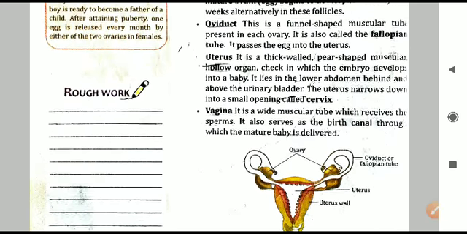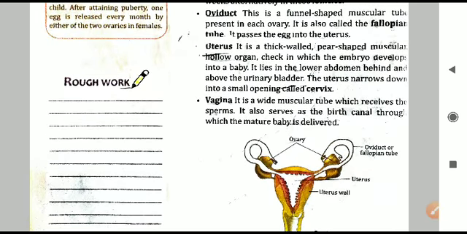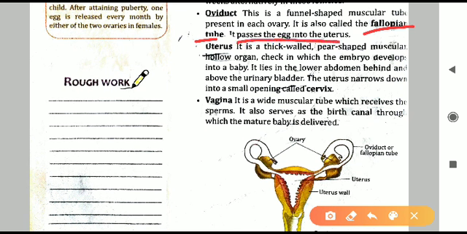Next is the oviduct. After the ovum has been released, after the egg has been released, it will move forward and go to the oviduct. The oviduct is a funnel-shaped muscular tube. So it is a tubular structure through which the ovum will pass. It is also called the fallopian tube. So this is rather important. What is the other name of oviduct? It is the fallopian tube, and it will pass the egg into the uterus. It does not have any special function, it only provides a pathway through which the egg may proceed forward.